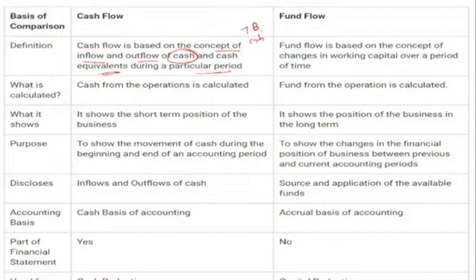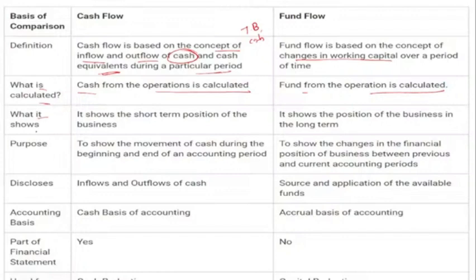Now, what is a fund flow? Fund flow is a concept of change in working capital over a period of time, because fund flow is only talking about the change in working capital, either an increase in working capital or a decrease in working capital. In the cash flow statement, cash from operations is calculated, and in the fund flow statement, fund from operations is calculated.